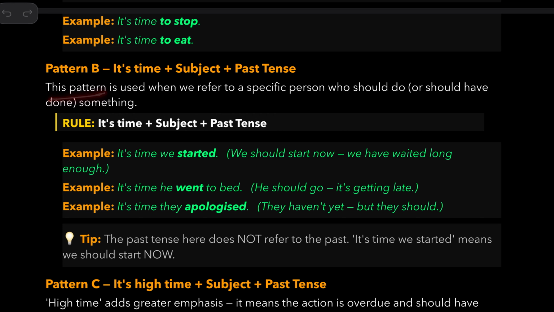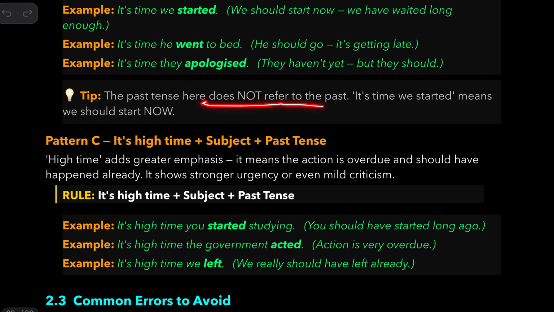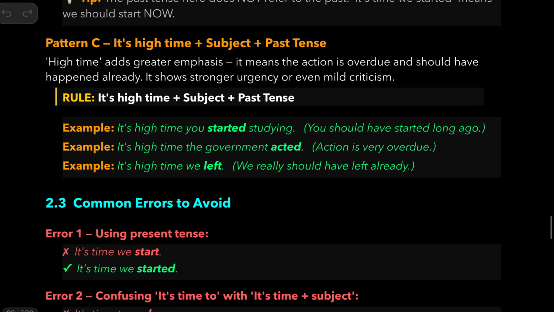This pattern is used when we refer to a specific person who should do something now or who should have done something. So the past tense here does not refer to past time. It's time we started means we should start now, not in the past. So now take a look at this.